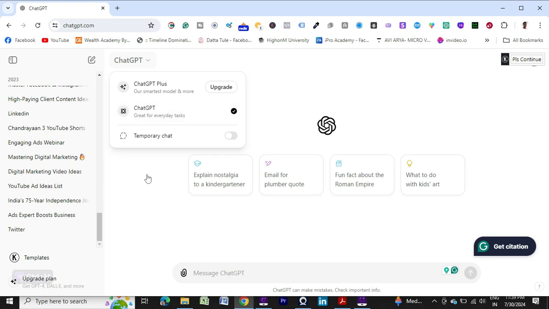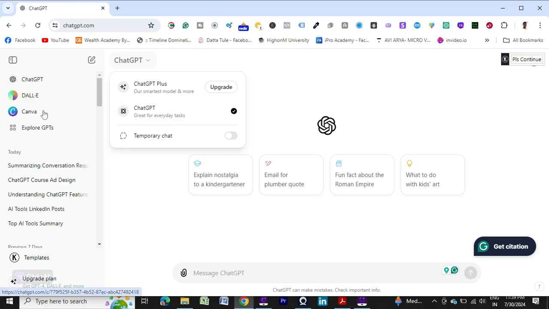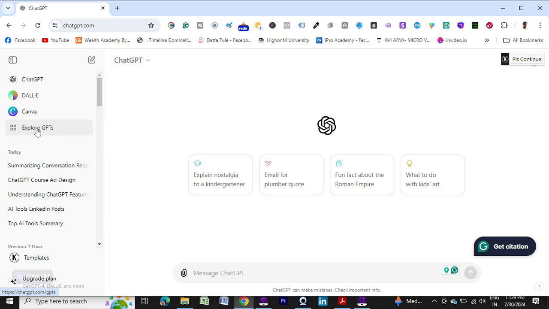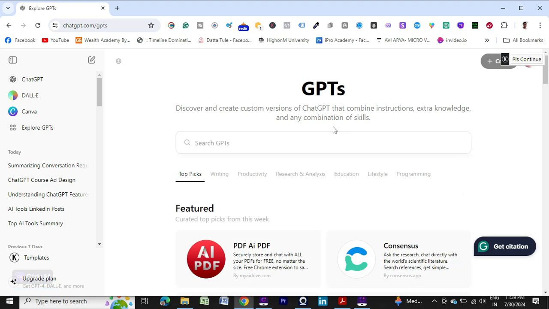Now one more cool thing I want to share with you: Explore GPTs. If you click Explore GPTs, lots of AI tools will be available there, and you can select a tool based on your requirement. It will come here. Separately I have Canva, but for testing purposes I added it here. Delay also, I have kept it here for testing purposes.